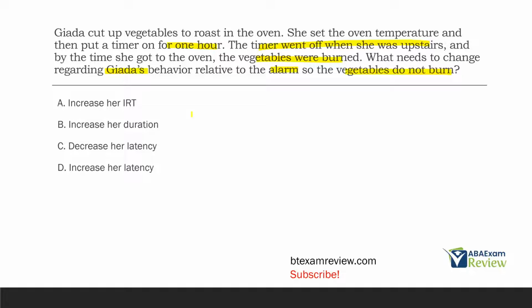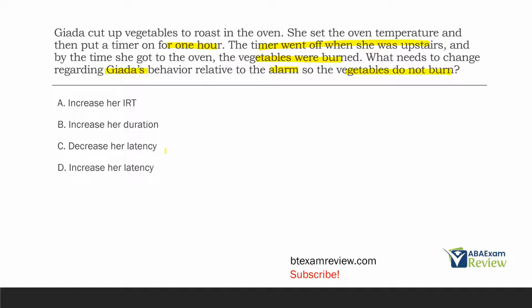B, increase her duration. Now, if it said decrease duration, we might argue we could decrease the duration of going to the vegetables. If the response is walking downstairs to the vegetables, maybe decreasing that duration would be effective. But the answer choice only says increase duration, and we don't want to increase any durations here because we're already taking too long.